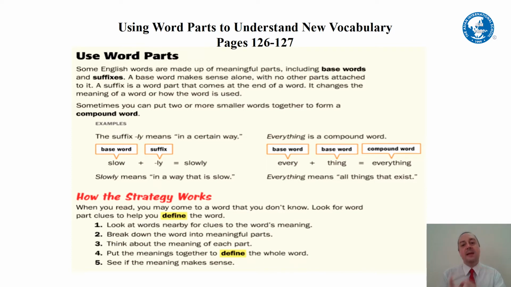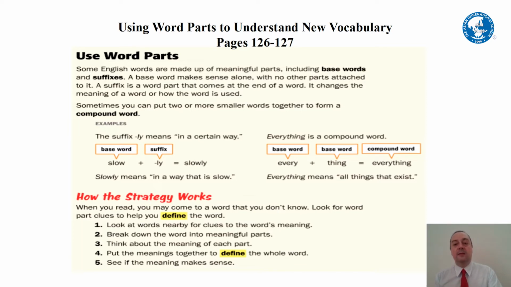The next example is using a compound word. We take two base words that we know and we put them together, and we have a compound word. The example here is every plus thing equals everything.